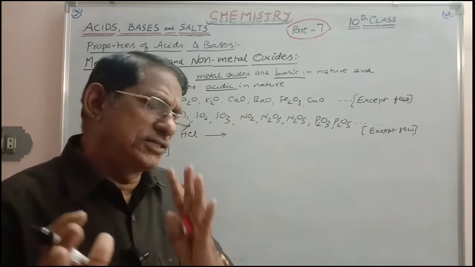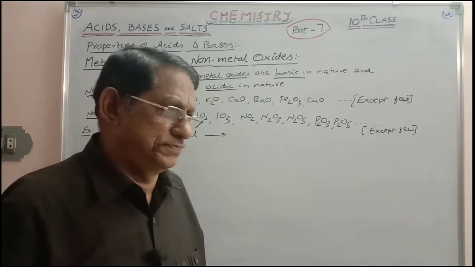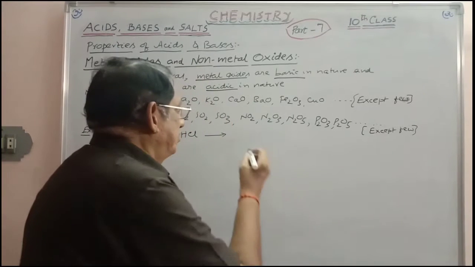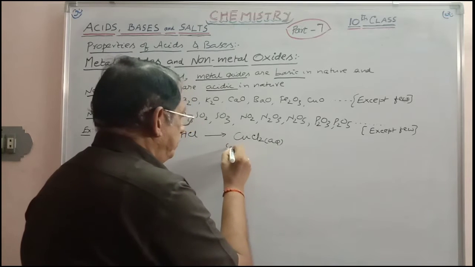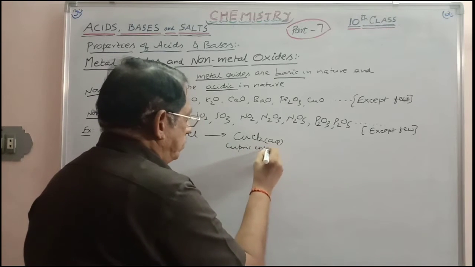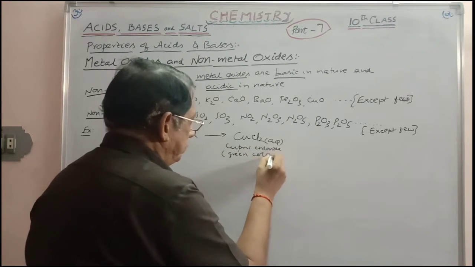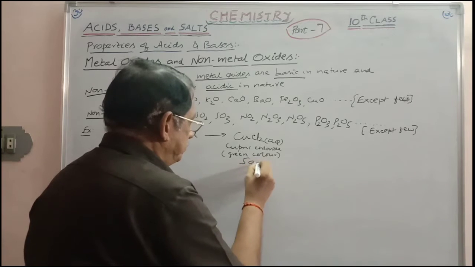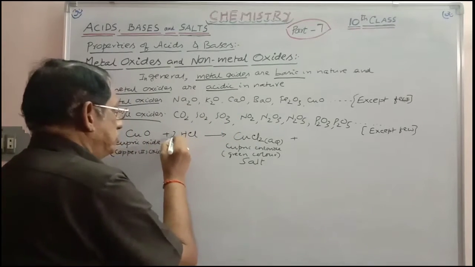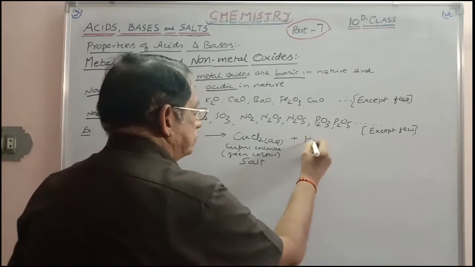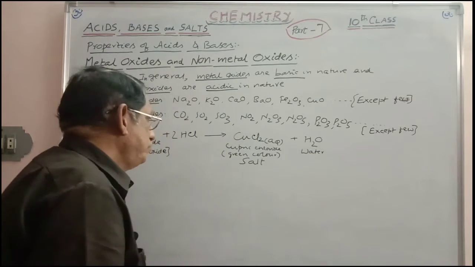Copper oxide slowly dissolves in HCl, giving you green colored solution. That is due to the formation of cupric chloride, which remains in aqueous solution. This is cupric chloride, green color. Cupric chloride is nothing but a salt. CuO plus 2HCl gives CuCl2 plus H2O, water. HCl is acid.